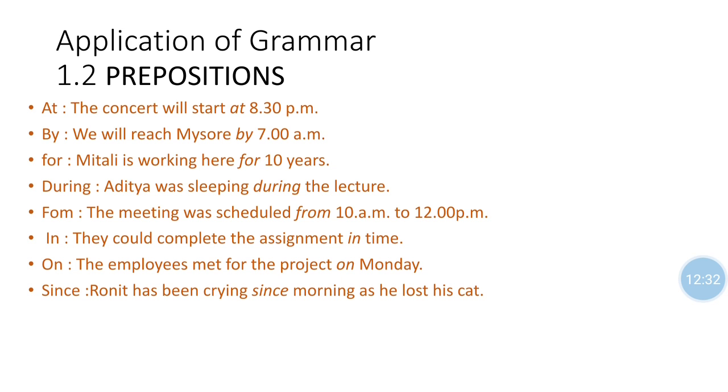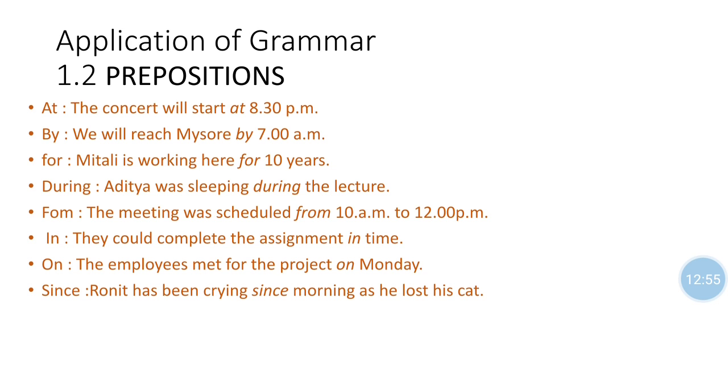He goes to school by bus. Complete the project by Monday, or by next week. He will reach Mysore by 7 a.m. So timing, position and place are also indicated by this preposition.